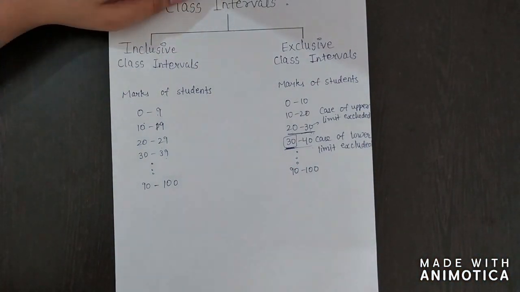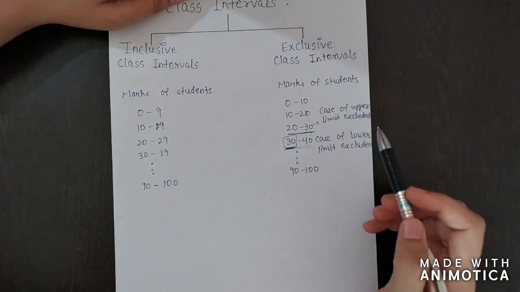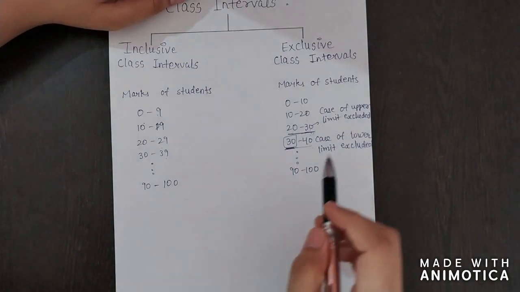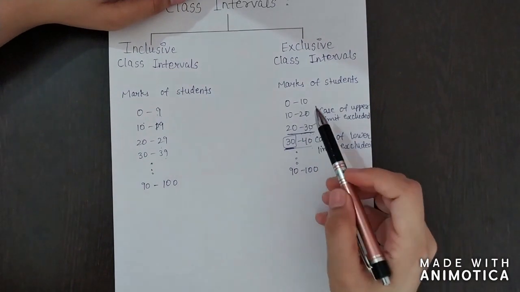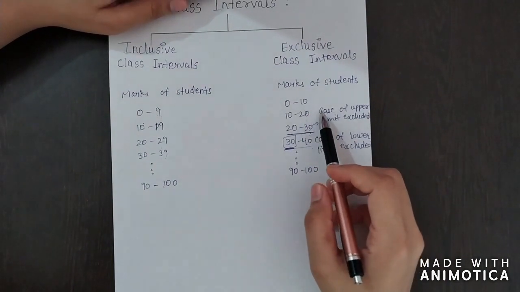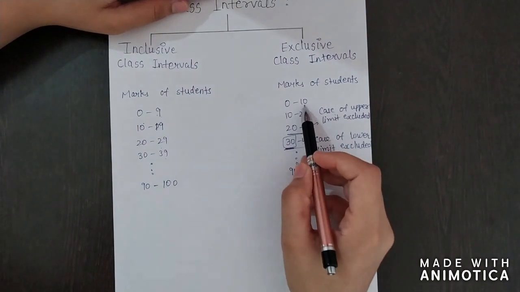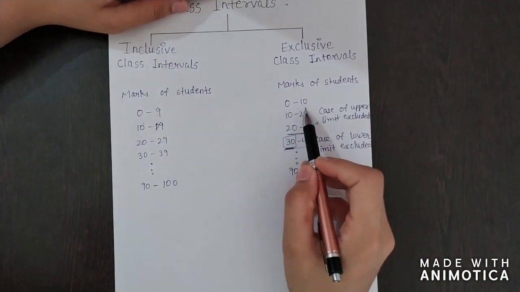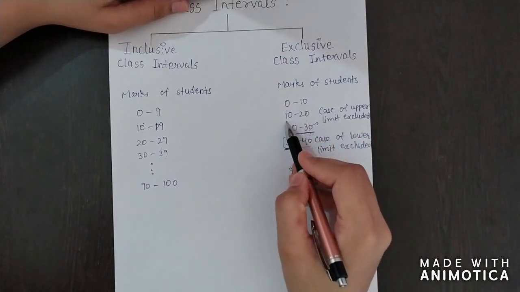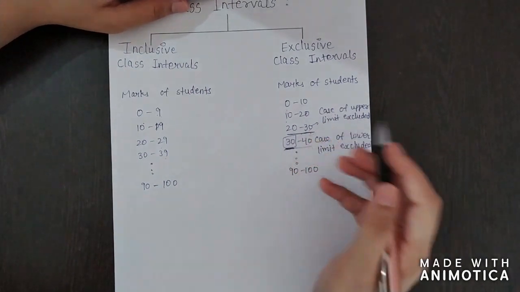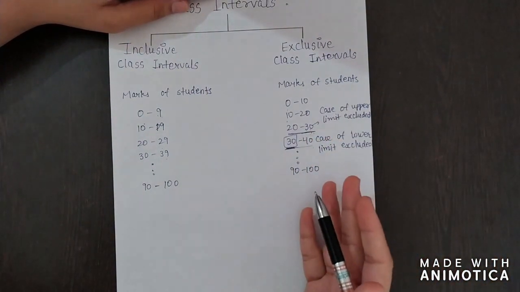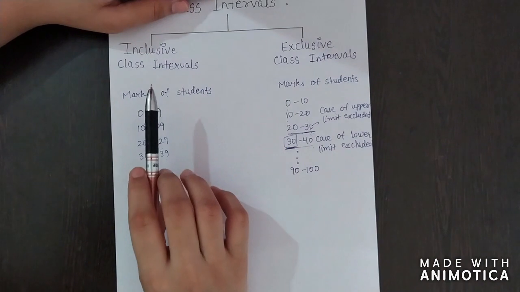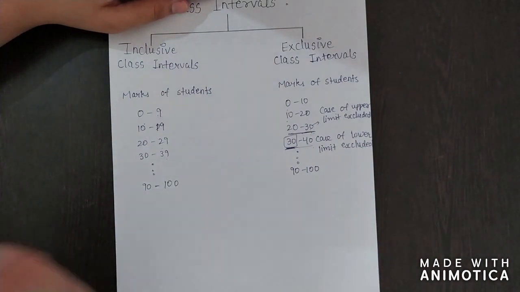Getting it? Now suppose I want to find the class interval of these two, exclusive and inclusive. We have seen in the last example, which was exclusive class intervals, that we simply find the difference of 10 and 0 to find the class interval. 10 minus 0 gives 10, then 20 minus 10 gives 10, 30 minus 20 gives 10, like this we have done. So it is easy here to find the class intervals or the gap between the limits of the class. But in inclusive class intervals, we cannot just find the difference.